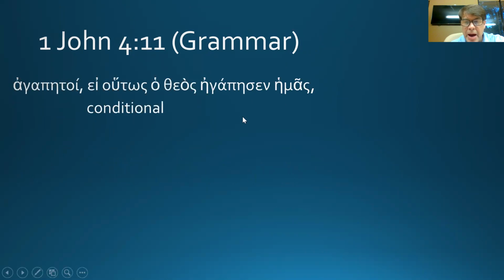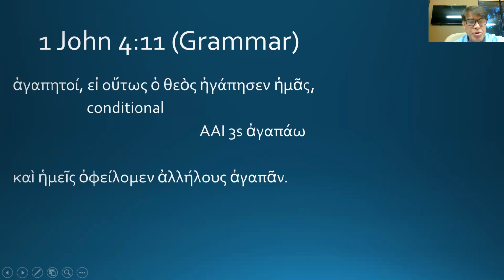Now, can you parse agapesen? Sen, we've seen sen often. What is sen? Just looking at these three last letters, I know that this verb is aorist, active, indicative, third singular. This is a movable nu. Throw it away. Epsilon is a very common third person singular active indicative past tense ending. And with the sigma, it's aorist active indicative. That means this is an augment. So we have an aorist active indicative third singular from agapao. And the alpha has been augmented to an eta.